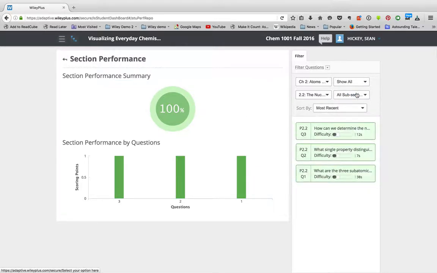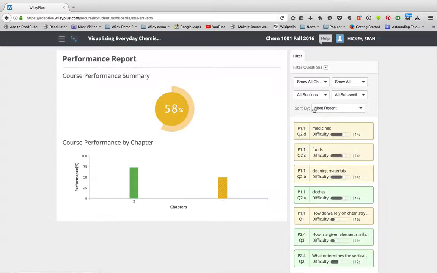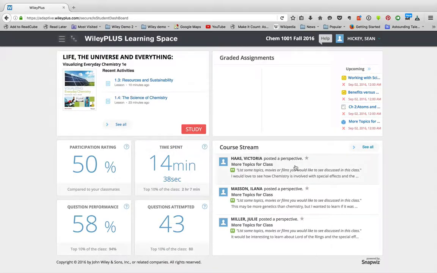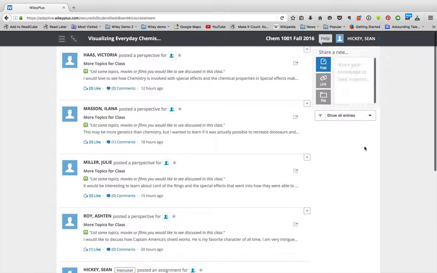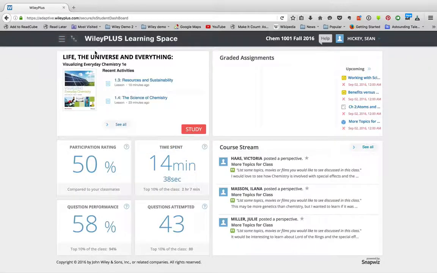And there we can go show all. And we're in chapter 2. If we want to show all chapters, then that brings us back here. So you have all sorts of filtering available there. So those are all your reports. Always you can return to the dashboard. The dashboard has the course stream, and if you click on that, that's the same as coming through here and doing this. So there are multiple ways you can get to different places.